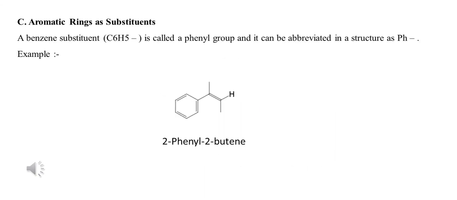Next, the aromatic ring as a substituent. When the benzene ring is not the parent compound and just acts as a substituent, in that case it is called a phenyl group. Like in the example of the alkene in which the benzene ring is a substituent, the name of the compound is 2-phenyl-2-butene.